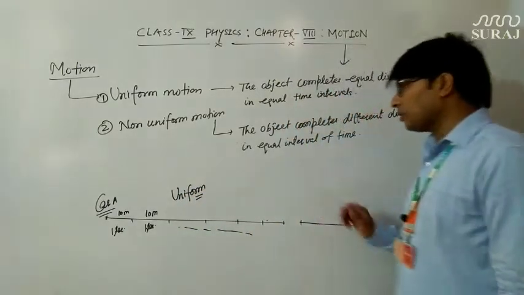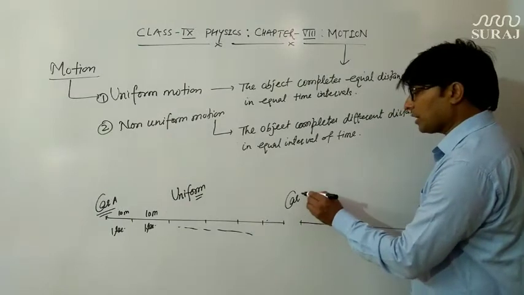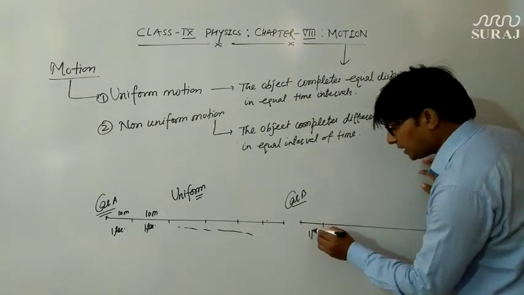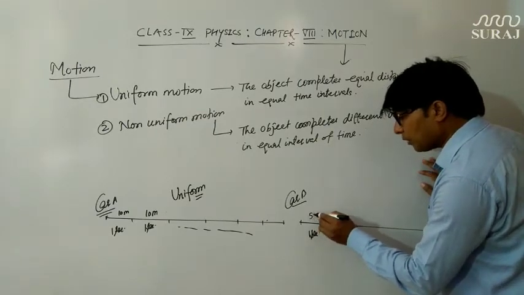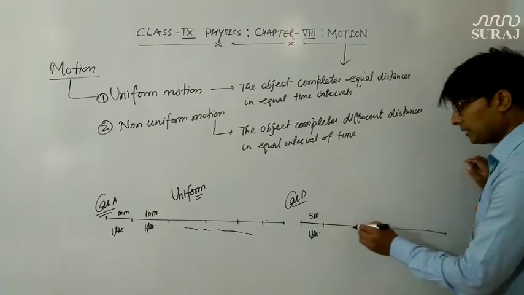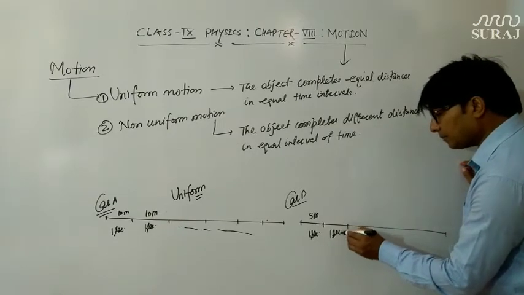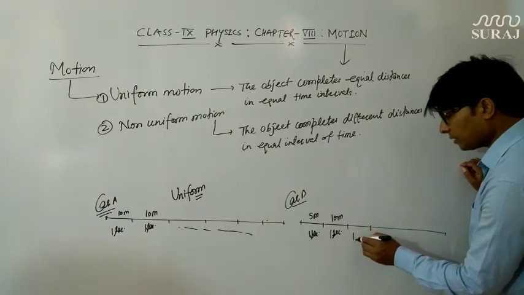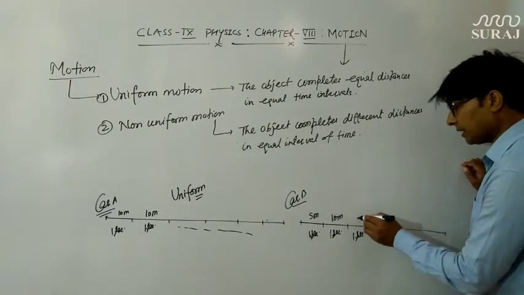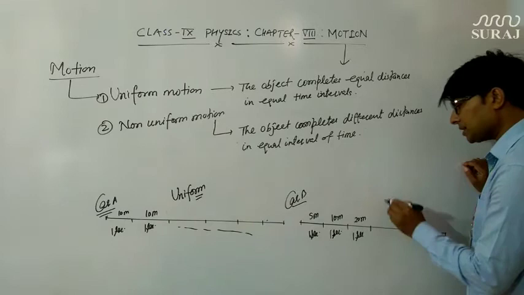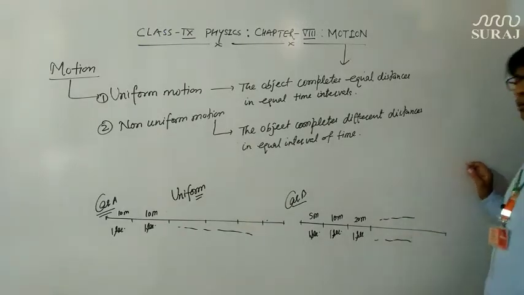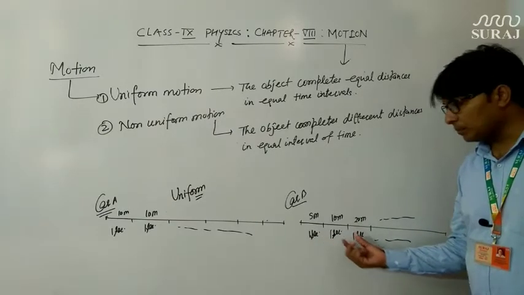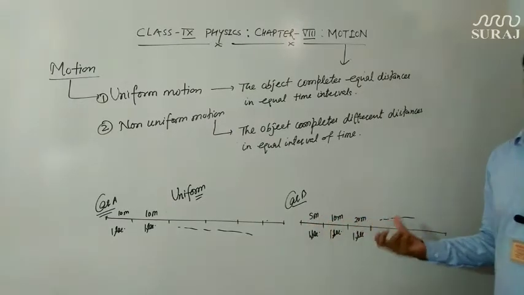Now let us talk about the other case, car B, which completes, suppose, in the first 1 second, 5-meter distance. In the next 1 second it completes 10-meter distance. Suppose in a further 1 second it completes 20-meter distance, and so on. So we can say that the time interval is the same, but the distances traveled are different.